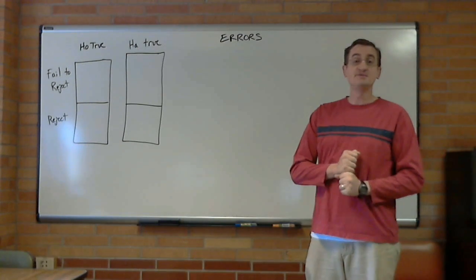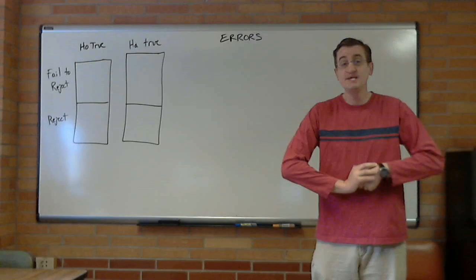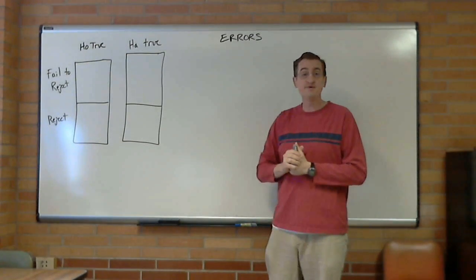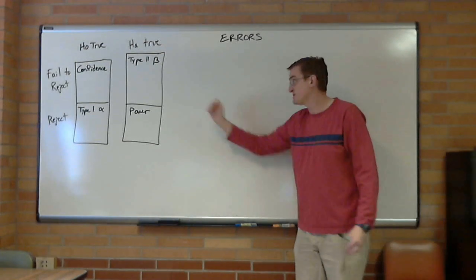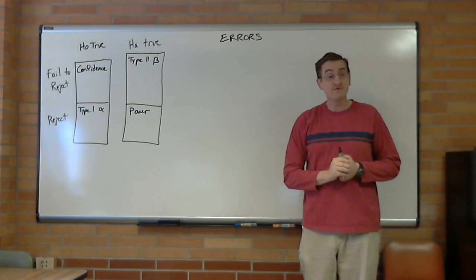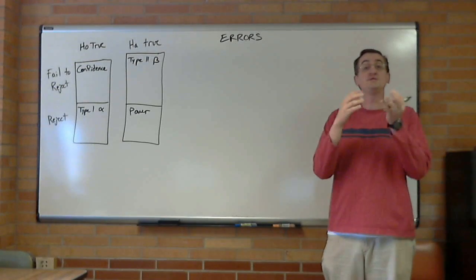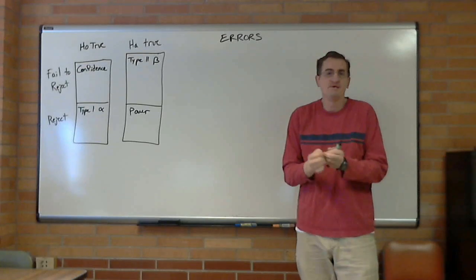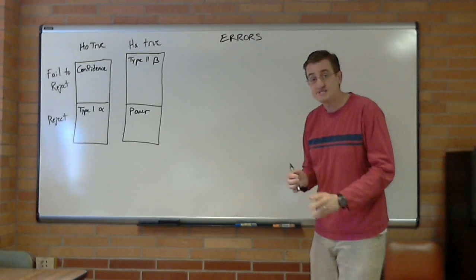Let's do some examples of errors because these are really easy things to get mixed up on. We have here our two universes, null and alternative, and each of the error types. Now, our first scenario is going to be we go into the doctor to be tested for some disease. Let's make it dramatic and say cancer. So we're going to be tested for cancer.